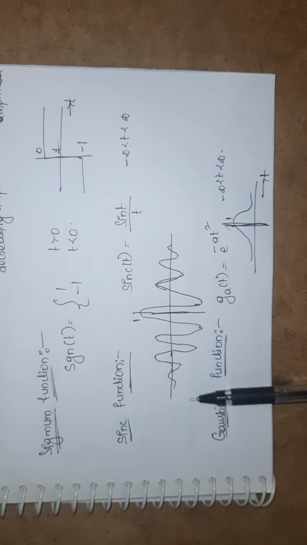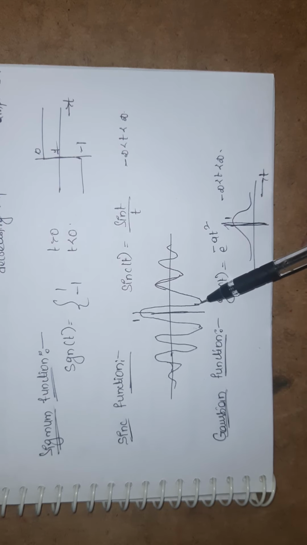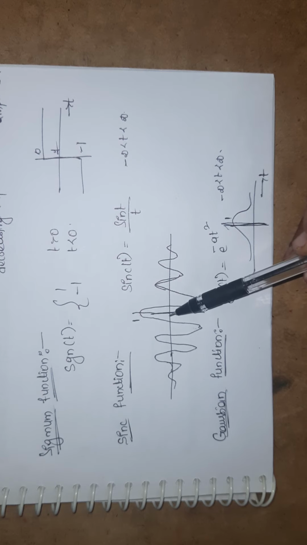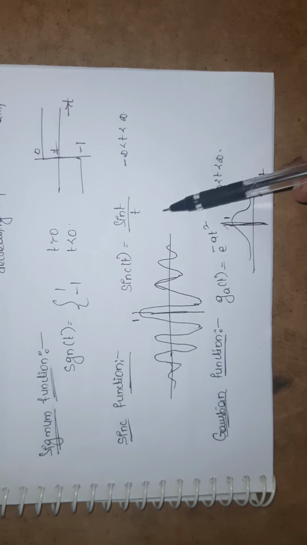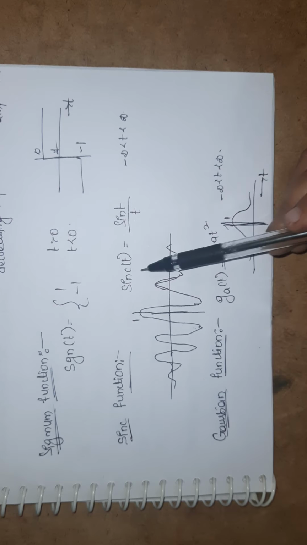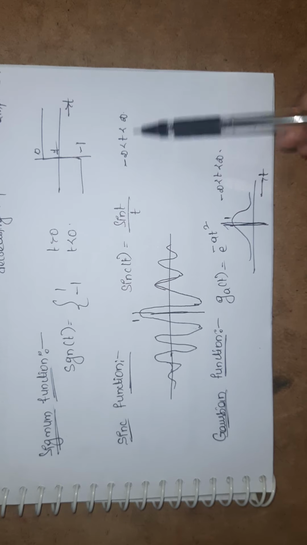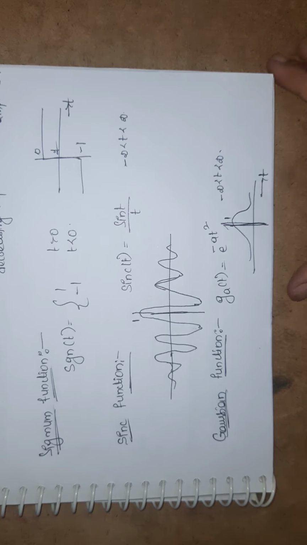Next, the sinc function, which has maximum amplitude at t equal to 0. The amplitudes go on decreasing on both sides. The sinc function can be represented as sin t by t, where t is between minus infinity and infinity.